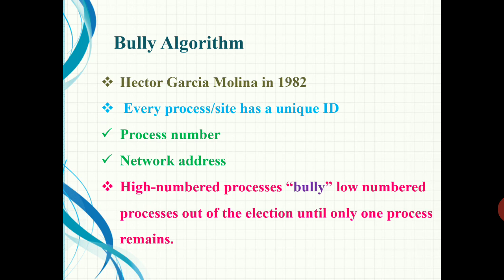So the ID number can be the process number or the network address. It depends on the system, or we can set a process number or the network address as the ID of the particular process.